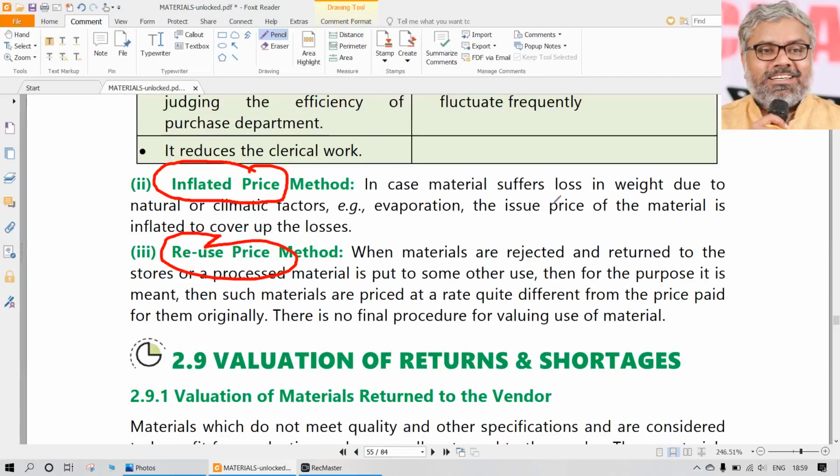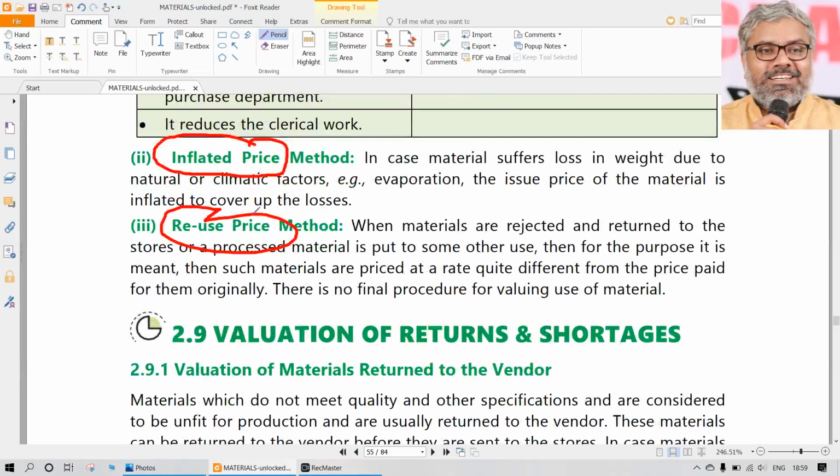What is the inflated price method? In that case, the issue price will be inflated in order to cover the losses normally incurred due to the material, say evaporation or any other reasons because of which the materials lose their weight. Because of that, price will be inflated. That is called the inflated price method. Sometimes in the reuse price method, materials used normally in the production process get spoiled, and they are actually rejected.